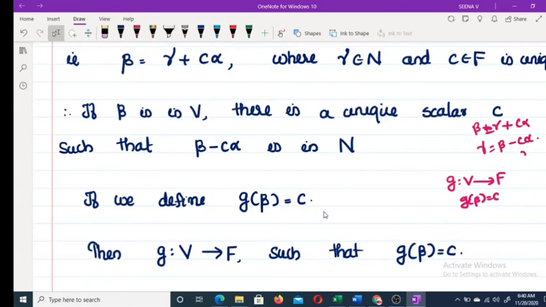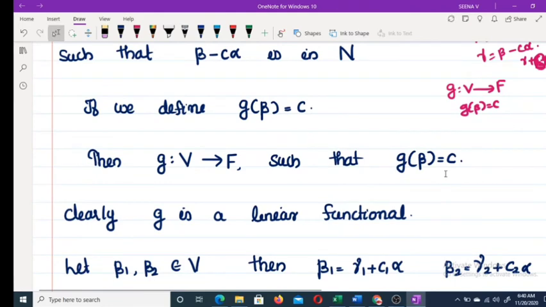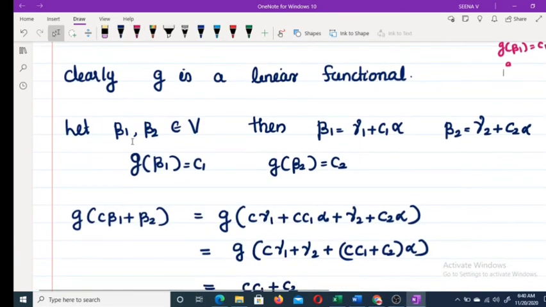Because for every beta you can write it as gamma plus some C alpha, for that beta there exists a unique C, and this value we are marking as the image of G. So G of beta equal to C; clearly G is a linear function, which you can check. You take two elements, beta 1 equals gamma 1 plus C1 alpha, beta 2 equals gamma 2 plus C2 alpha. G of beta 1 is equal to C1, G of beta 2 is equal to C2.